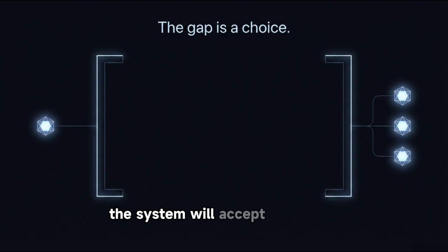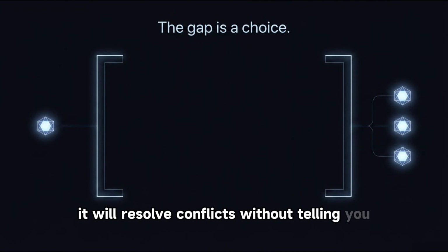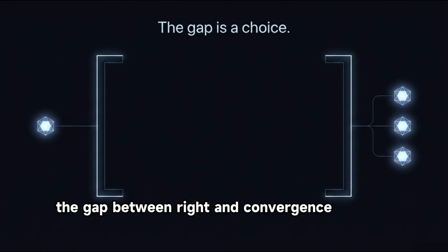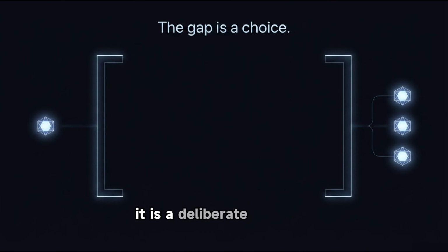The system will accept your write. It will return reads that contradict it. It will resolve conflicts without telling you. It will do all of this without raising an error. The gap between write and convergence is not a defect, it is a deliberate property. What you build around that gap is the part that requires your attention.